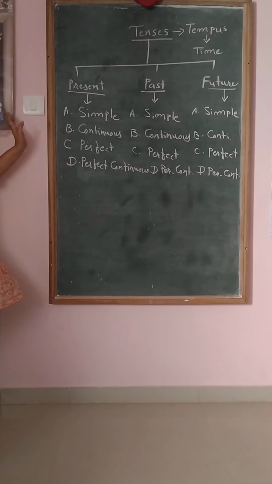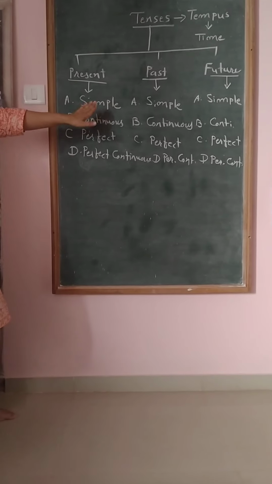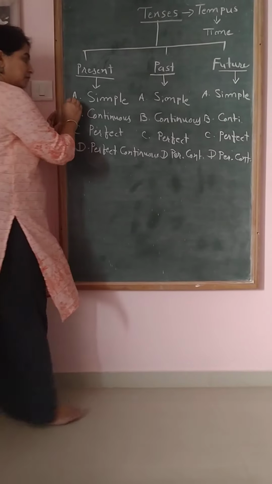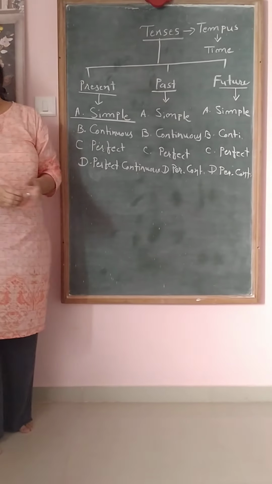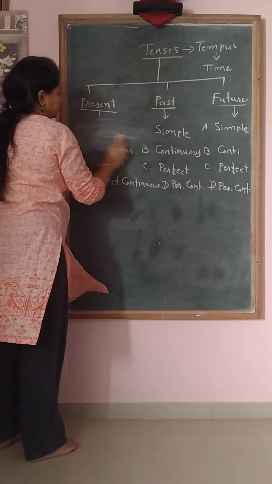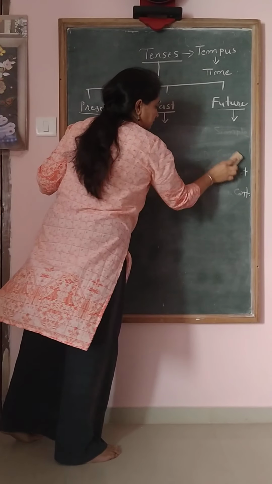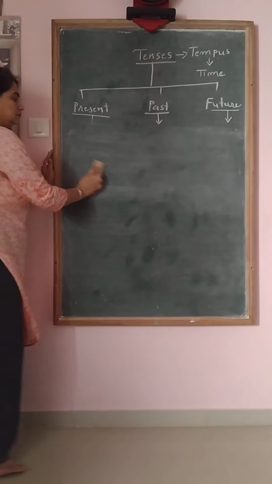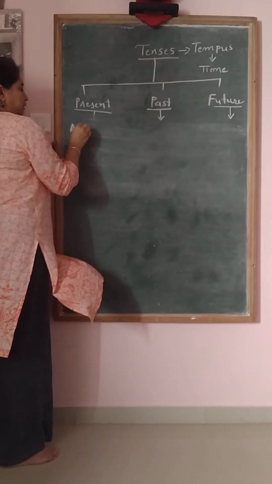Is it clear to everybody? Yes. Right? So, this we are going to study. First of all, we will study simple present tense. Let us understand simple present tense. First, we will complete A group.